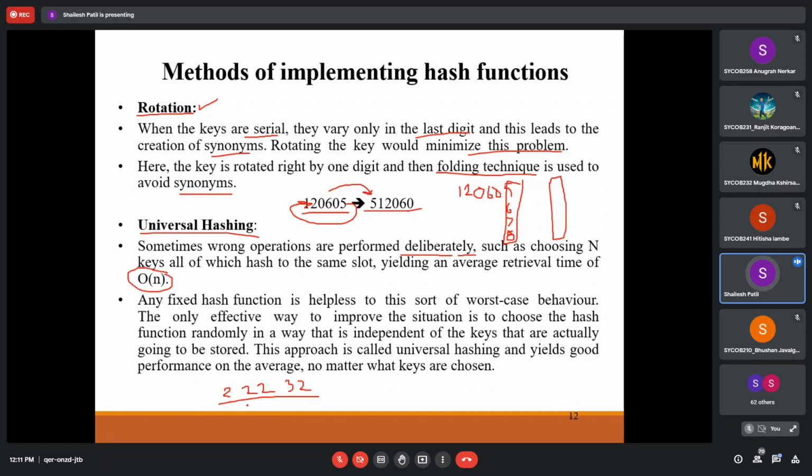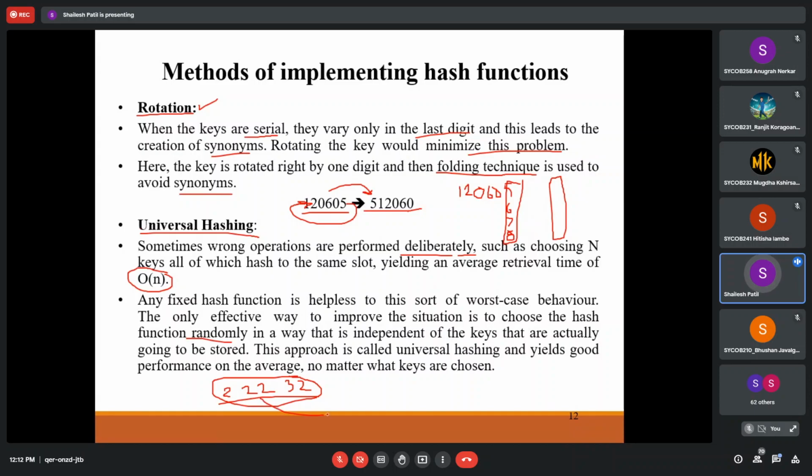After that, we are checking whether any fix to our hash function will help to achieve a more efficient result than this. So we are randomizing this, and we are trying to achieve a better result. Any fix will help us in the worst case. The only effective way to improve the situation is to choose the hash function randomly. In that case we can choose any function.